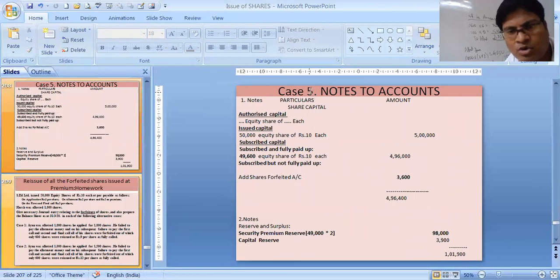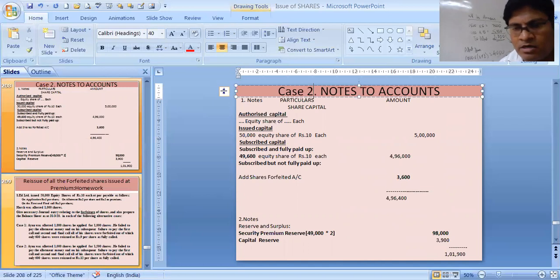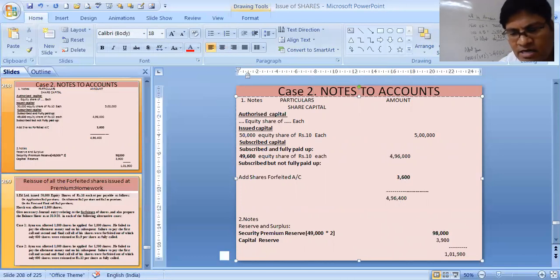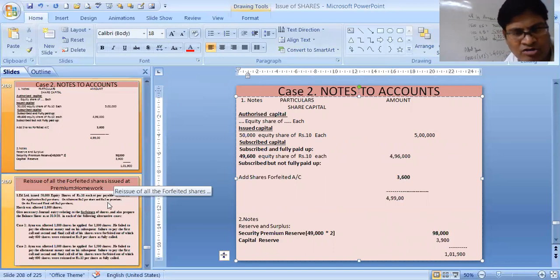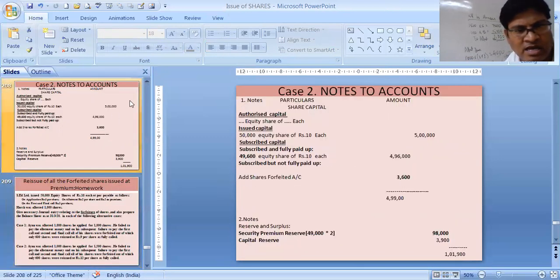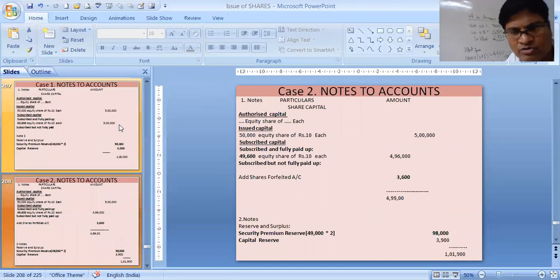Second, note 2, case 2, the note is like this. 600 shares were reissued, that's why 4,96,000. Share forfeiture will be 3,600 only. That is then 4,99,600 is the share capital. 3,600 is the share forfeiture or not, that I want to see. One sec. Share forfeiture will not be 3,600, my dear students. It will be 3,600 minus 7,000.